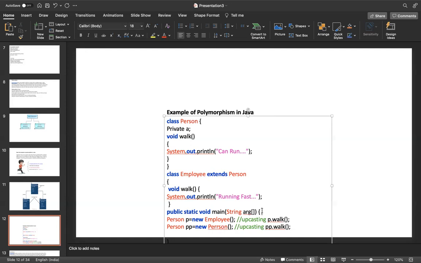After public static void main, then person P equal to new employee. Person is the parent class, and P is a parent class reference variable. Why do we use the new operator? If you want to create an object for any class, we have to use the new operator. Employee is a child class. Now we are creating an object for the employee class and assigning it to the reference variable. Then we call p.walk. This time the child class method will be called. If you want to call the parent class walk method, then we have to create the object for the parent class. This is polymorphism.